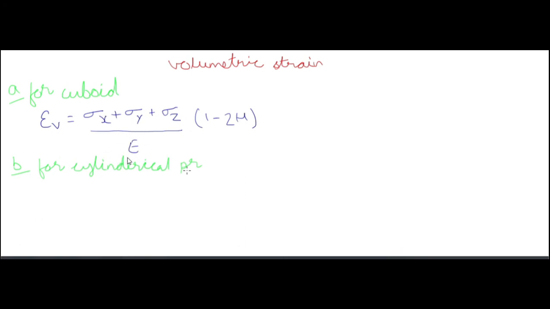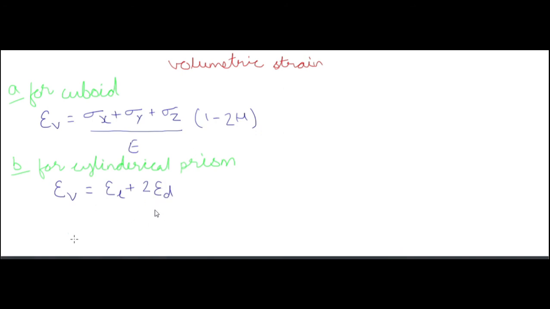For a cylindrical prism, we have volumetric strain is equal to epsilon L, meaning the strain in the linear direction, plus 2 into epsilon D, meaning 2 into the strain in the lateral direction, where D is the diameter.